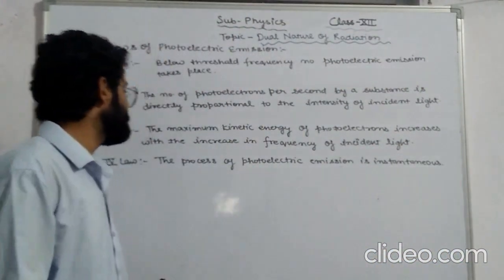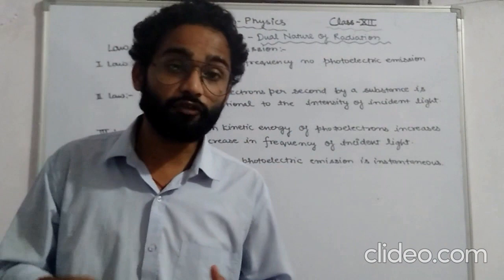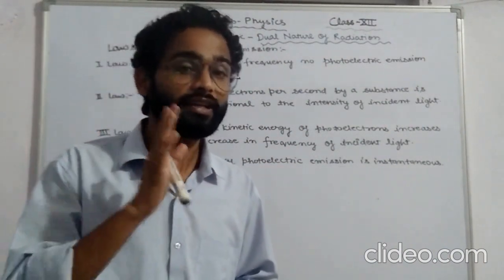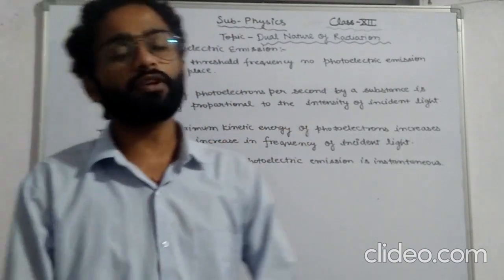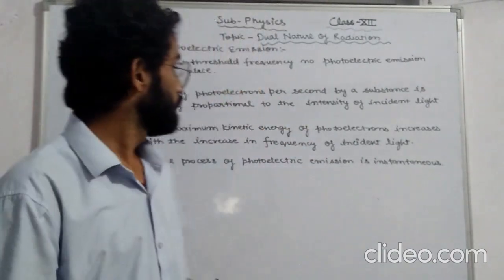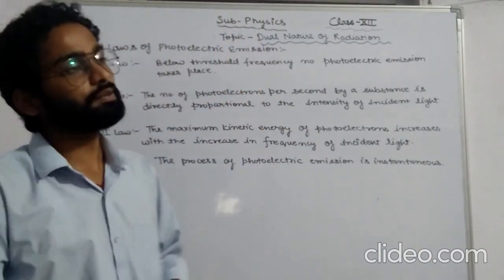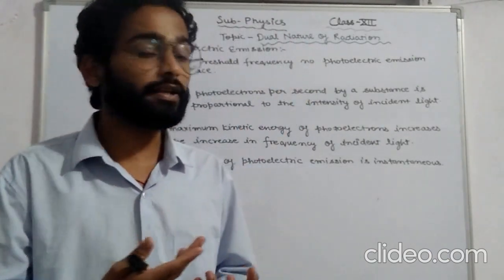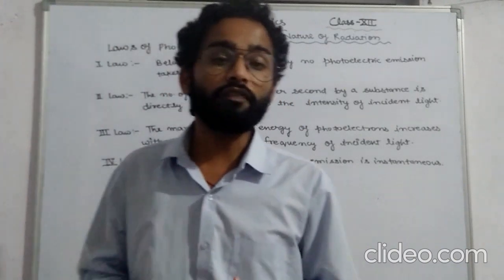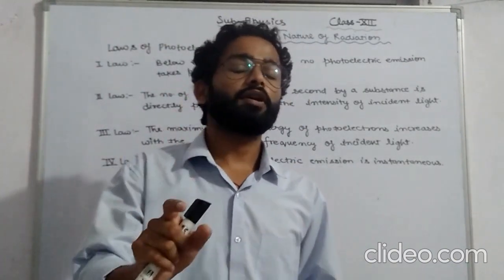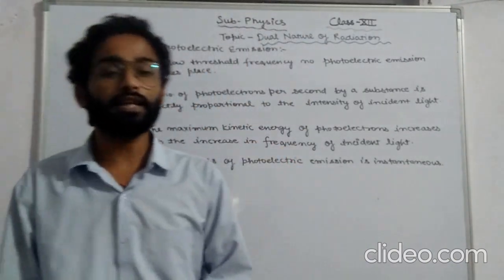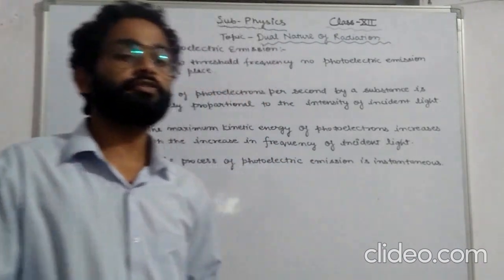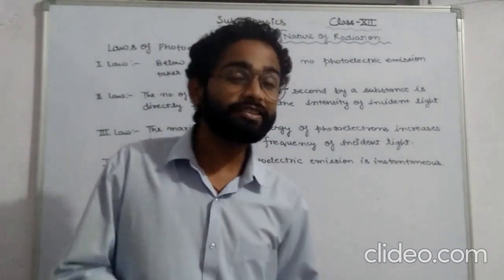And the third law says that the maximum kinetic energy of photoelectrons increases with the increase in frequency of incident light.